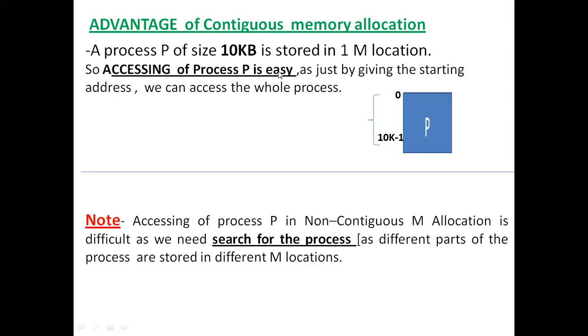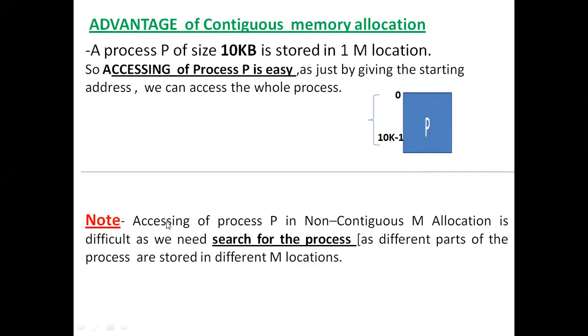Because if I specify the starting address of any process, I can access the whole process, since the instructions of the process are stored in a continuous manner. Hence there is no need to search for a particular process inside the main memory. Just by specifying the starting address of this particular process, I can access the whole memory. That is the main advantage of contiguous memory allocation.